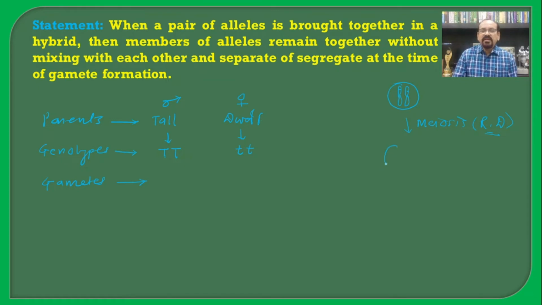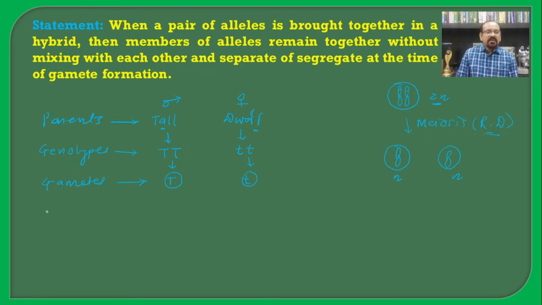Hence in one gamete there is one set of the chromosome and another gamete contains the other set, and the 2n condition will be reduced to the haploid condition in the gametes. So the gametes will carry half the number of genotypes.